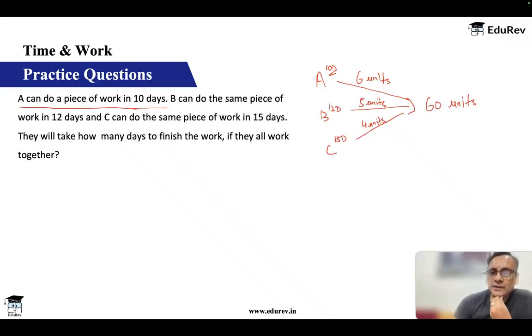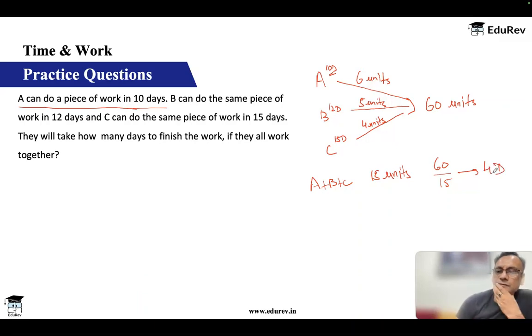Now, if A and B and C work together, then they will do 6 plus 5 is 11, plus 4, 15 units in a day. Total work is 60 units. So 60 by 15, they'll finish the work in 4 days. So A, B, C together can finish the work in 4 days. Very simple. This is the LCM method.